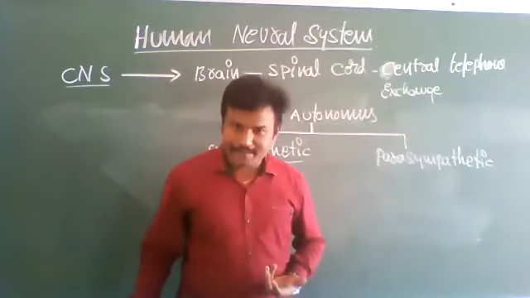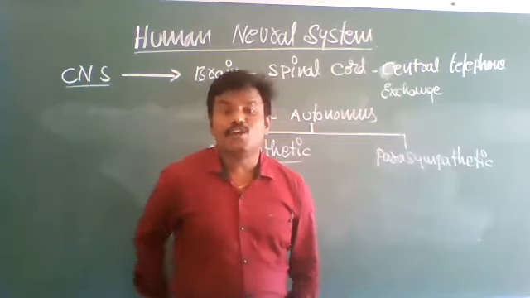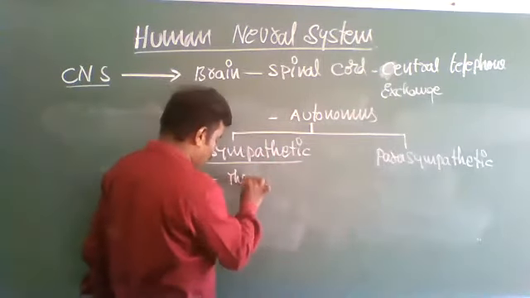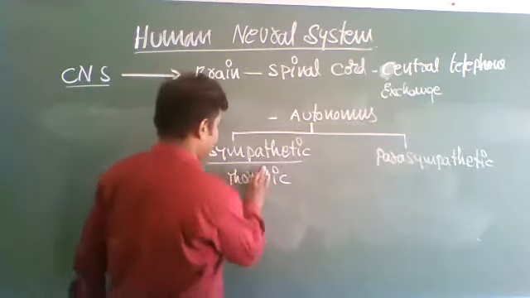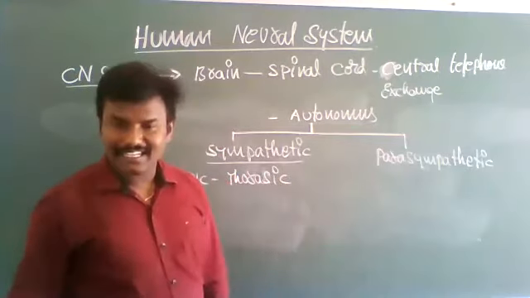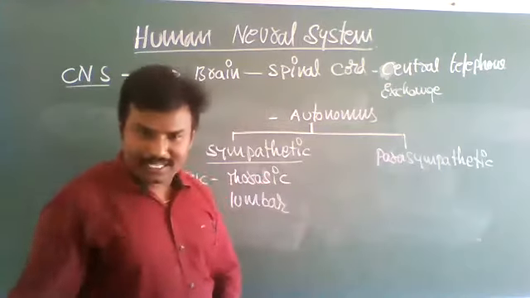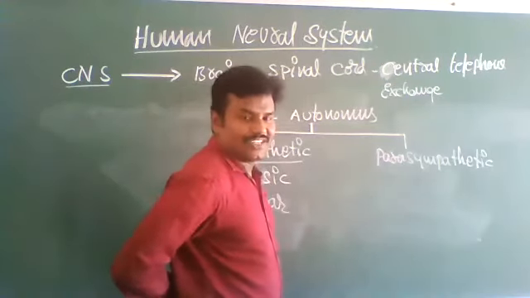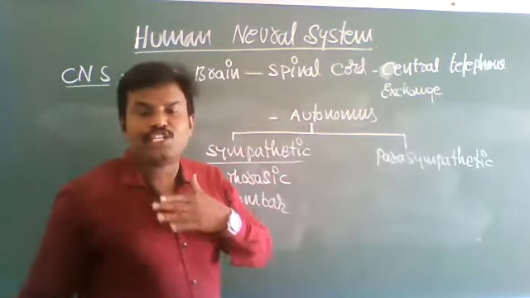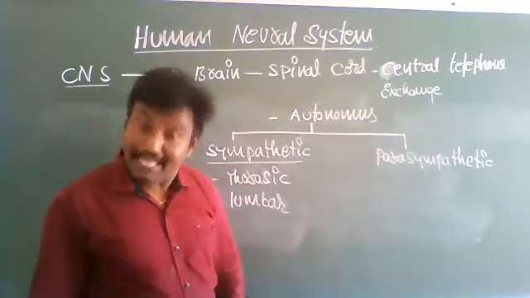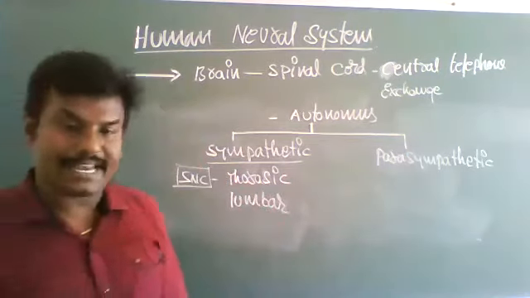The sympathetic neural system starts from the thoracic and lumbar region of the spinal cord. Lumbar means the region above the buttocks. From the thoracic and lumbar regions, the sympathetic neural system arises.